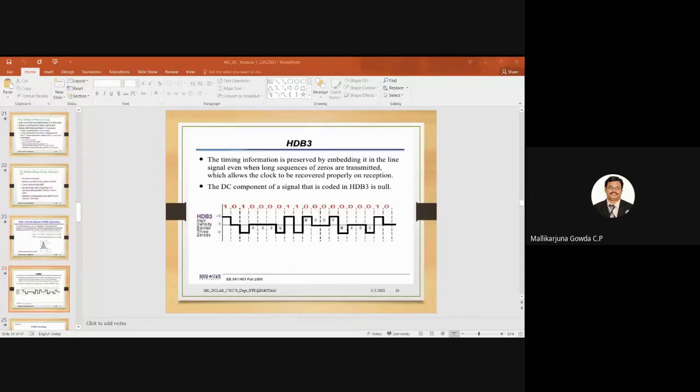See here, the timing information is preserved by embedding it in the line signal even when a long sequence of zeros is transmitted, right? So that will allow the clock to be recovered properly on reception. I am just telling the advantage of this HDB3. I said the DC component of the signal that is coded in HDB3 will be null.